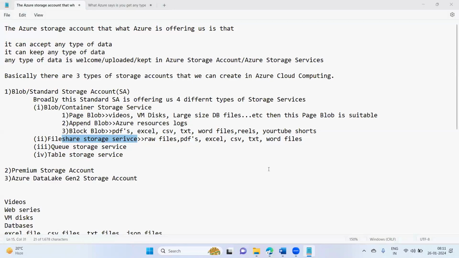Yes, a network drive shared across all the users in our project network. So that is the biggest difference between this container blob storage service and the file share storage service. File share storage service can be hosted on top of a server. Okay, fine. Next, queue storage service.